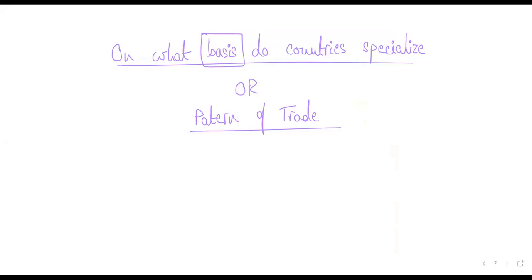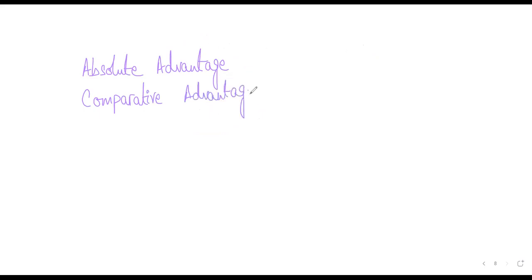Students, are you getting what the wording is saying? Are you making sense? So the first thing that you have to say is that there are two models, right? Two bases that we have already studied in class, on the basis of which countries specialize. One is absolute advantage and the other one is comparative advantage. So first of all, in this question, you will explain what comparative advantage is. You can use the same example that I've told you, right? So you will say comparative advantage is when a country specializes in a product in which it has lower opportunity cost. That's a product that they specialize in.